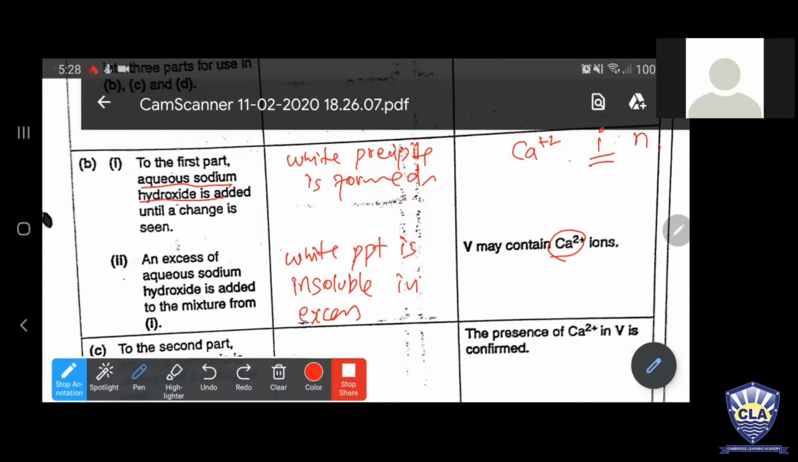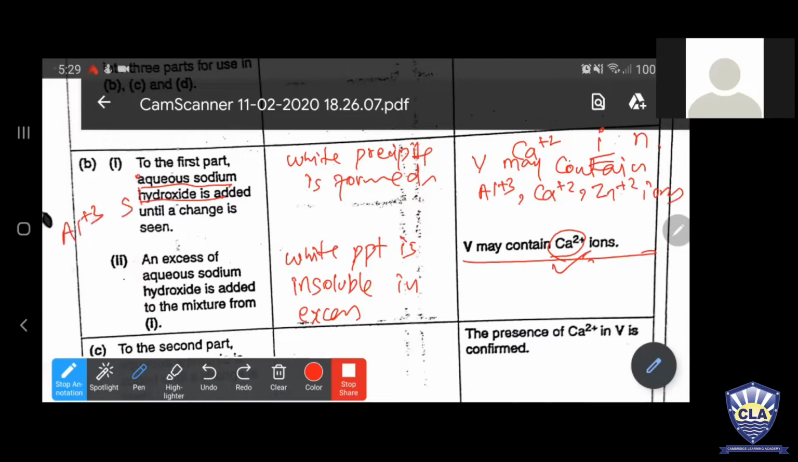Okay, and here you should write the observation again. B may contain, you should write all the ions which form the white precipitate: Al+3, Ca+2, and Zn+2 ions. And in the next thing, for aluminium it is I, for calcium I, and for zinc it is S. So only the insoluble precipitate is of calcium. So that is why the white precipitate is insoluble. So it's calcium now. You got it?